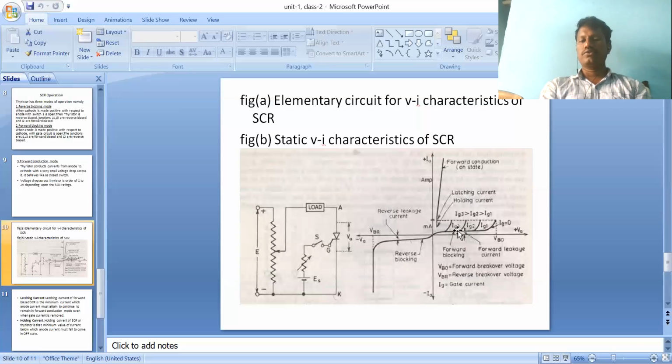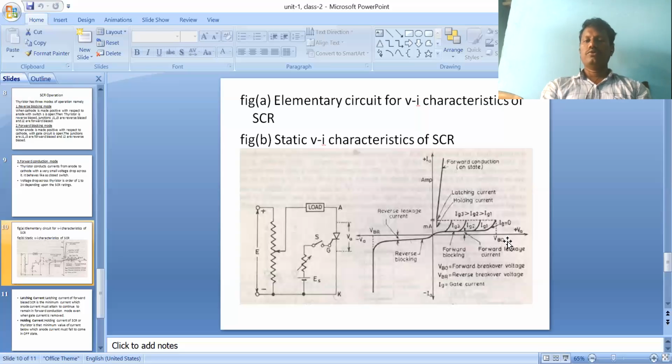The forward leakage current flows until the applied voltage reaches VBO. VBO means the forward breakover voltage. Up to this state, the SCR allows only the forward leakage current. During this mode, the SCR will not turn on; it is in the off state. Once the device is in the off state, there is no use, so we should apply a separate signal to the device. It changes from the forward blocking state to the forward conduction state.